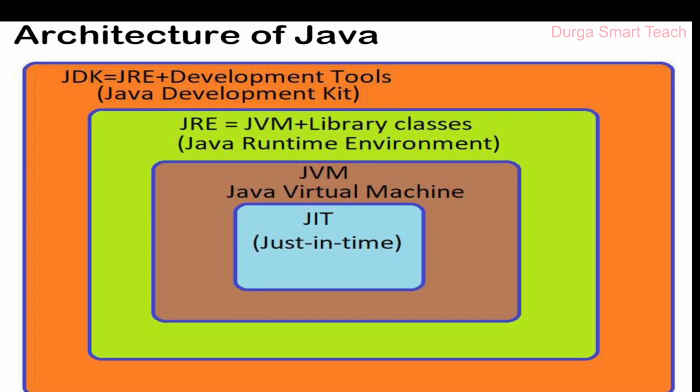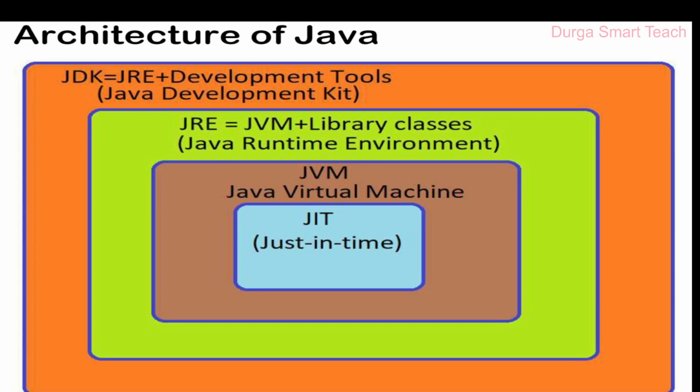So the process of compilation and execution is explained by the architecture in a step by step format. Okay, so if you observe this diagram, here JDK is a combination. Inside JDK it contains JRE and some development tools. Inside JRE it contains JVM and some library classes. Inside JVM it contains JIT. So all these JIT, JVM, JRE are the parts of JDK. So JDK is very important.